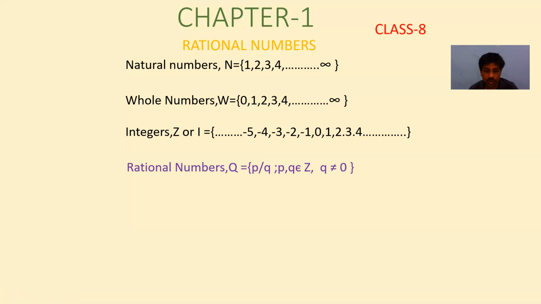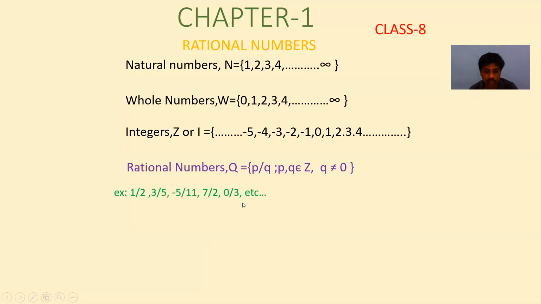When you do division, for example 10 by 5, we get the quotient as 2. So the result of a fraction is nothing but the quotient. That's why we call rational numbers quotient numbers. Quotient starts with Q. That's why we denote rational numbers by Q. So let's see a few examples.